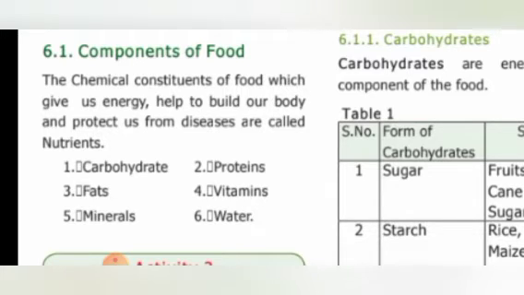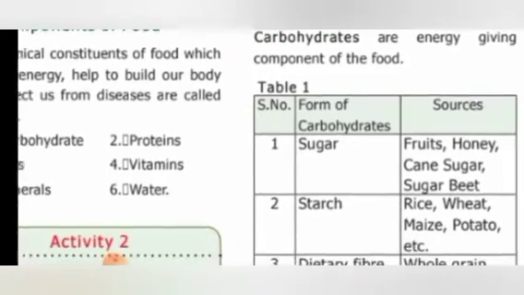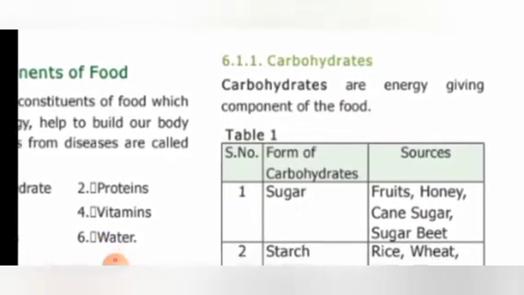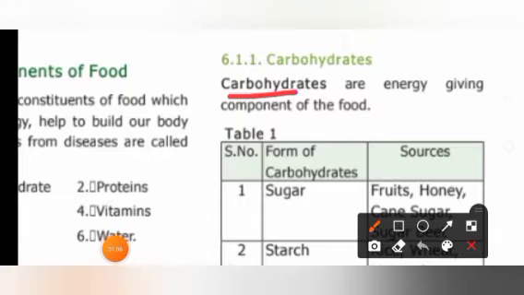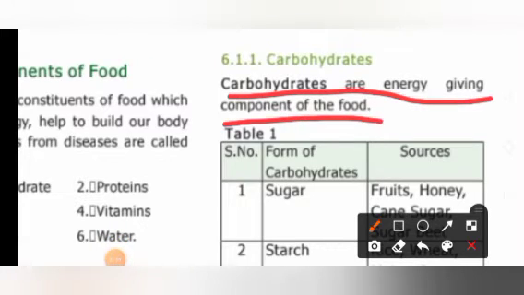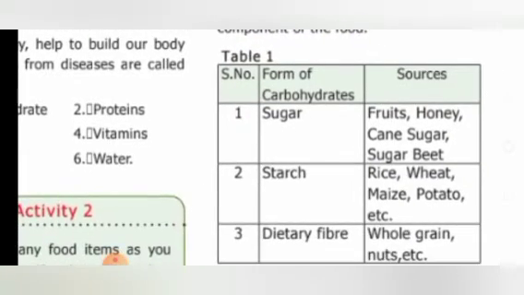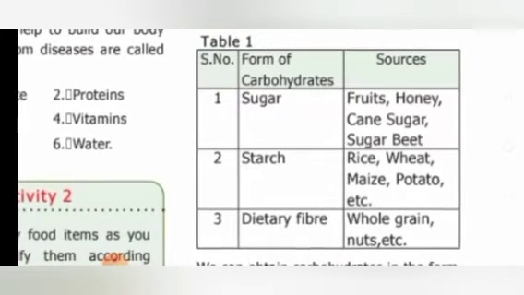So today we are going to study in detail about all these components. First, let us get into carbohydrates. What are carbohydrates? Carbohydrates are the energy giving component of the food. So the main function of carbohydrates is to supply energy to our body. Where are these carbohydrates present? Carbohydrate is present in the form of sugar.